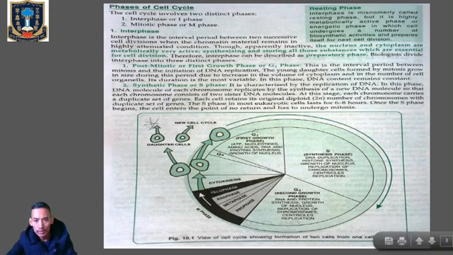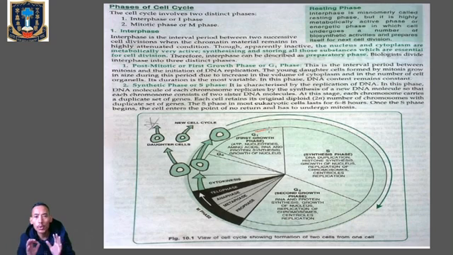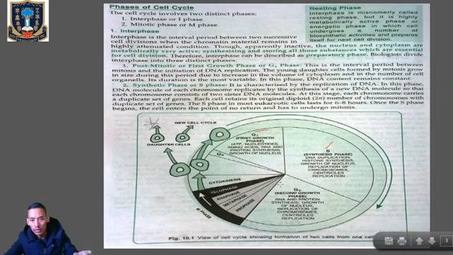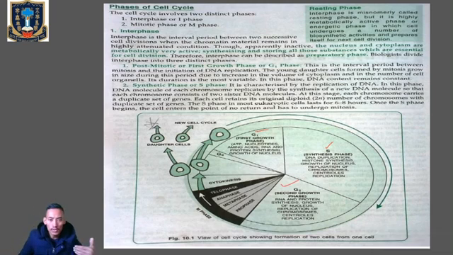G1 phase is also called the first growth phase or the post-mitotic phase. Then it will be followed by the second phase, which is called the S phase, also called the synthesis phase. Then we have the third phase, which is called the G2 phase, or the second growth phase. So let us talk about the changes which occur during the first growth phase or the G1 phase. So kindly note it down.